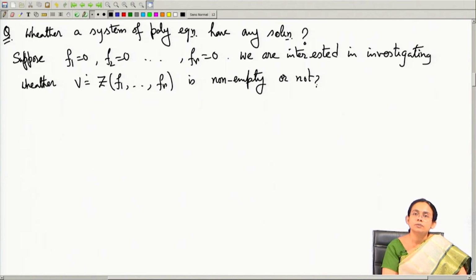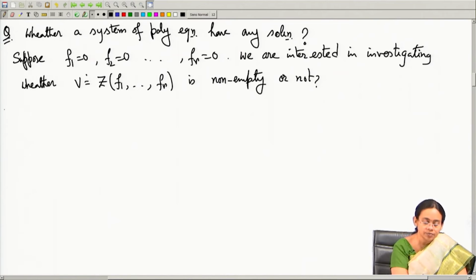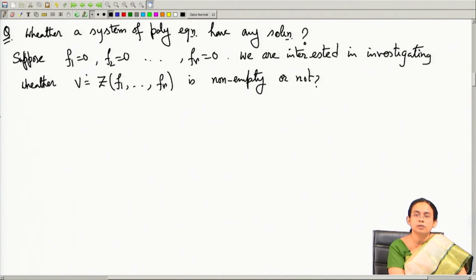So, before proceeding further, let us recall what we have already seen. We have seen that if we are in a ring, then every non-unit ideal is contained in a maximal ideal. So, let us just recall that.